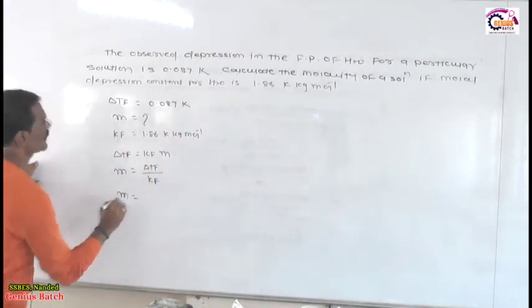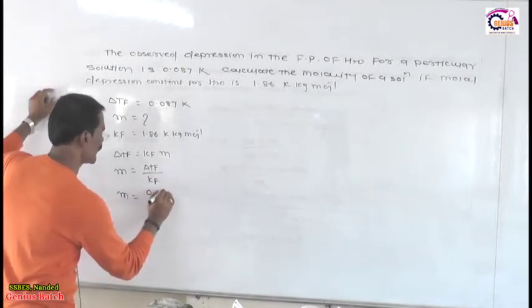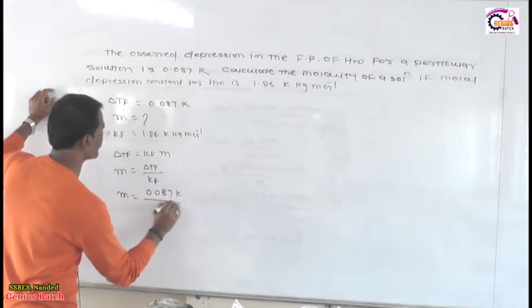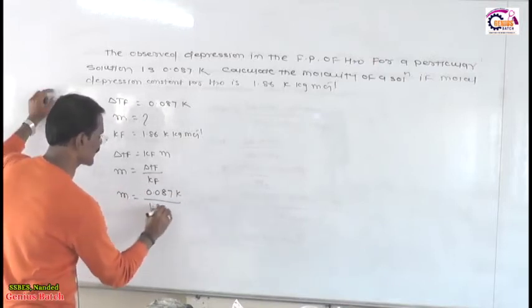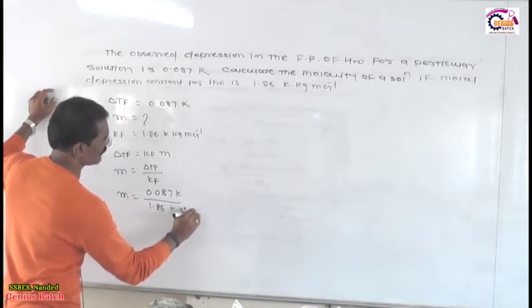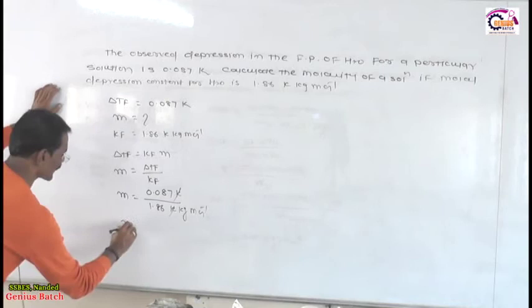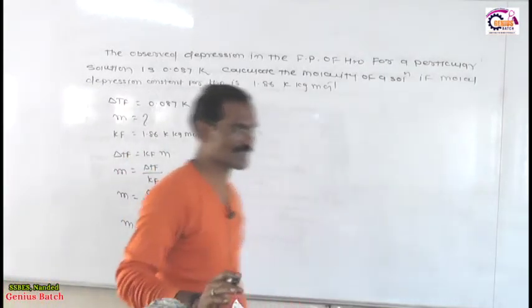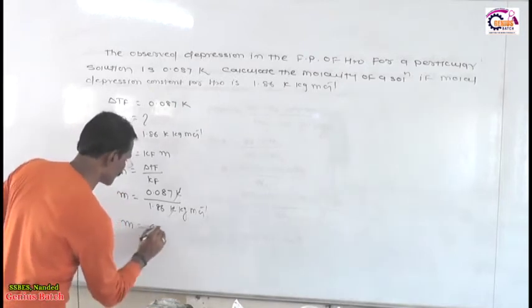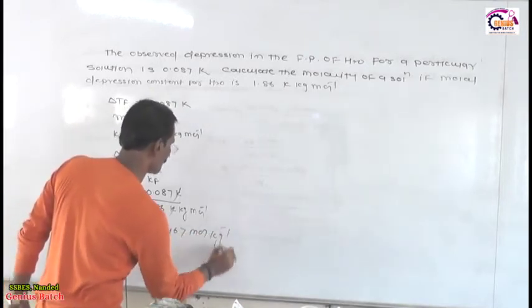Therefore, small m is equal to, what is the value of ΔTf? This one is 0.087 Kelvin divided by, what is the value of Kf? That is 1.86 Kelvin kilogram per mole. Kelvin gets cancelled. Then finally, the value of small m is 0.0467 mole per kilogram.